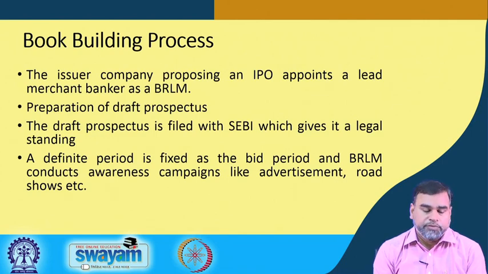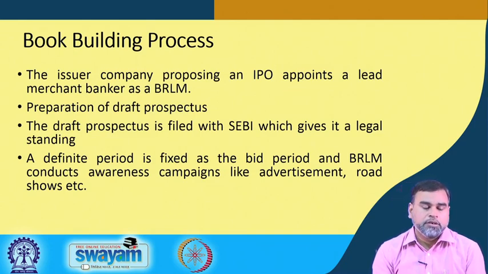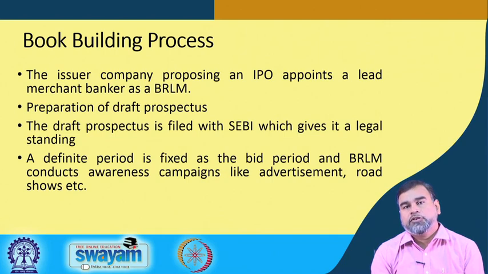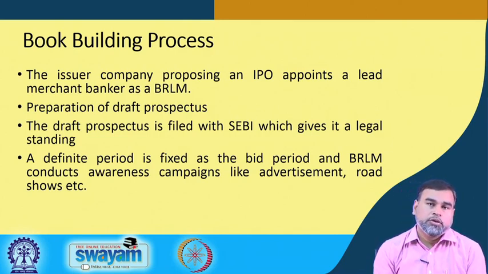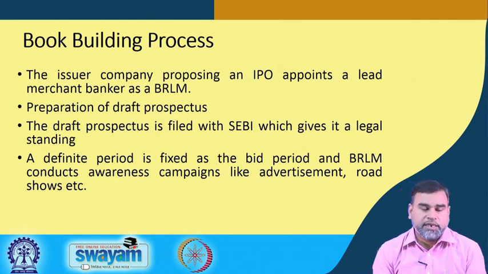The bid period will be fixed, and it is the responsibility of the BRLM, the book runner lead manager and merchant banker, to create awareness about this particular issue or the IPO issuance. Through advertisements, they can go for a road show, or publish it in newspapers.